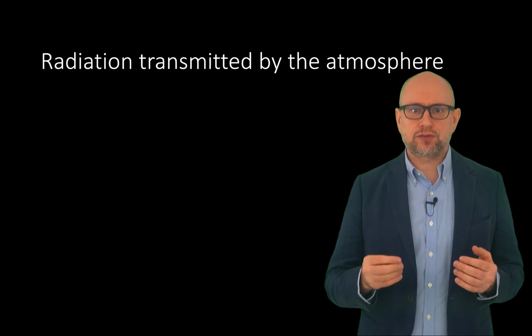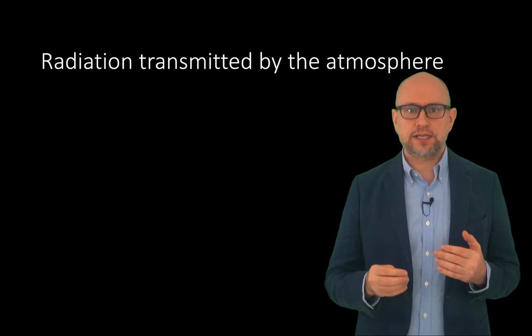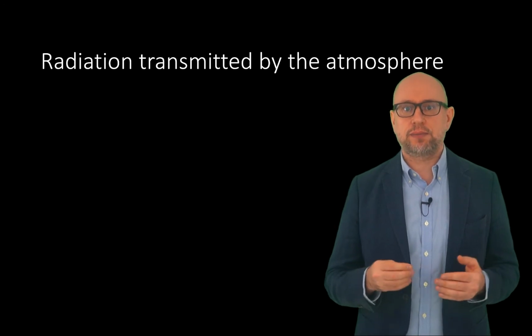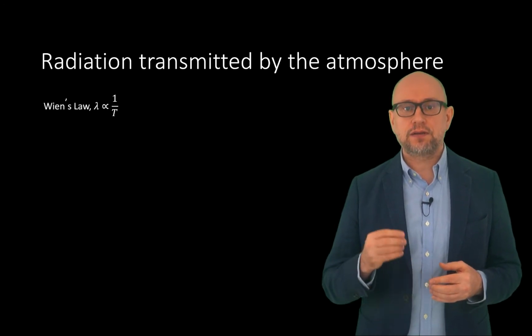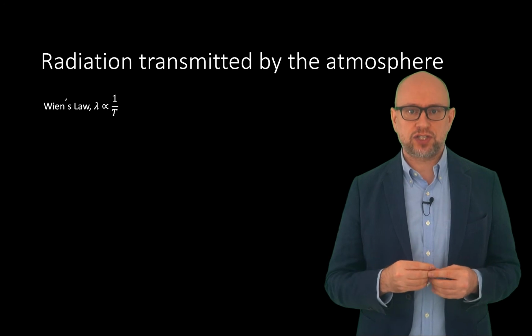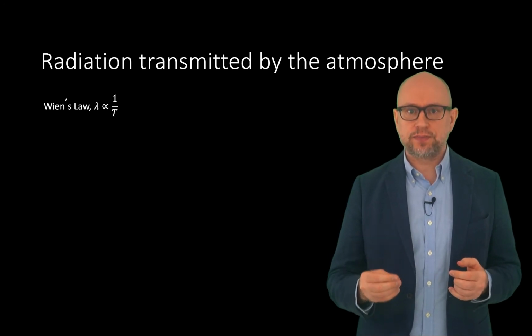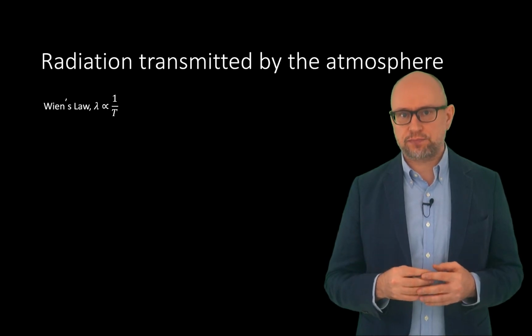We noted that the spectral distribution, that is the intensity of radiation emitted by a blackbody at different wavelengths, is simply determined by its temperature. Wien's law describes this relationship. It states that the wavelength of the peak of the spectral distribution is inversely proportional to its temperature.